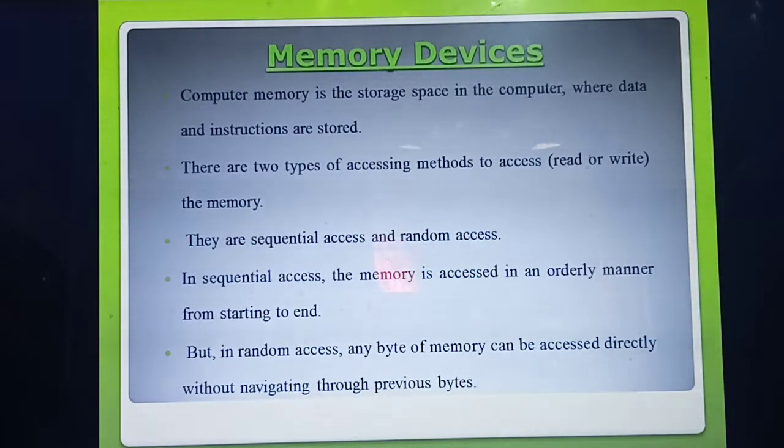In the same way, computer memory also has two types, read or write. Now, in access, what are the two types? Sequential access and random access. Sequential means you need to remember the order. For example, roll numbers 1, 2, 3, 4, 5 are in an order, sequential. Sequential access means the data you stored in the memory will be accessed in order from start to end. For example, you store the numbers from 1 to 100. With sequential access, first it will access memory 1, then 2, 3, 4, 5, till 100, from start to end.